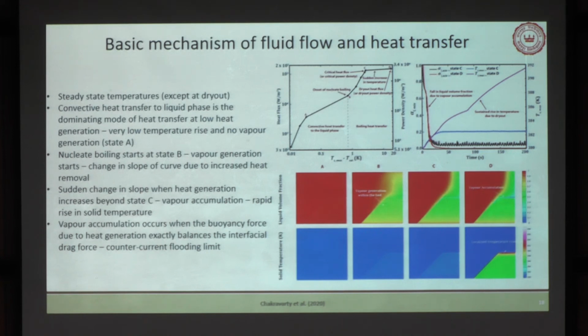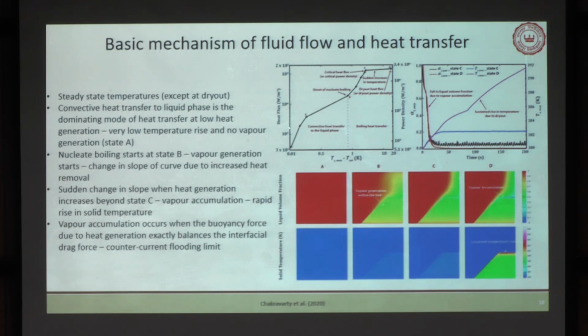Then it will shift to your nucleate boiling regime, and then there will be a departure from nucleate boiling, or it will go into your film boiling regime. So here, this curve is temperature difference versus power density, that is heat flux. You can see up to this point, marked as point A,